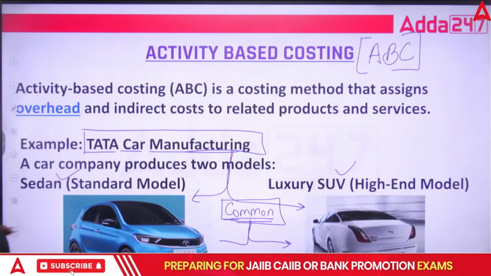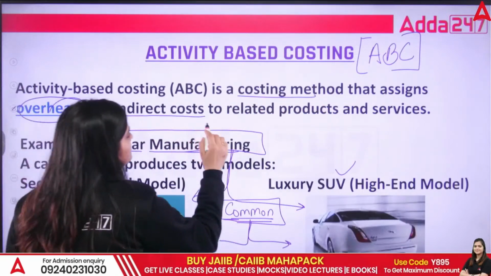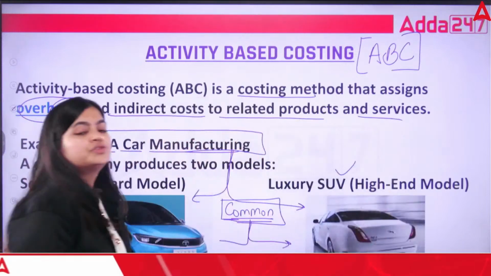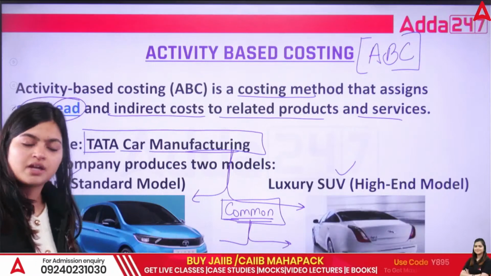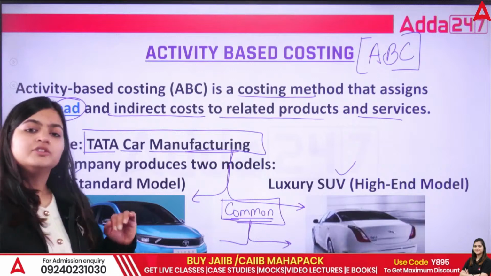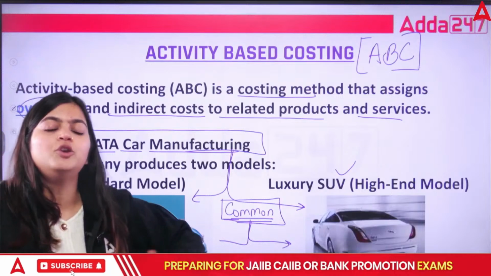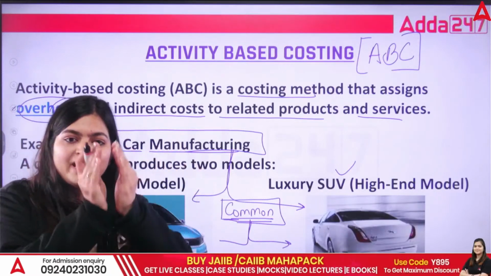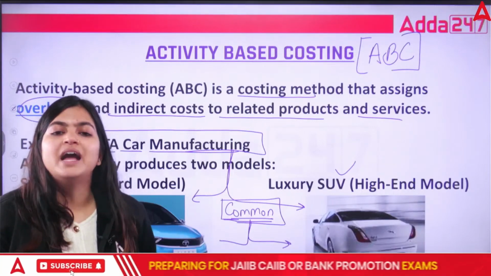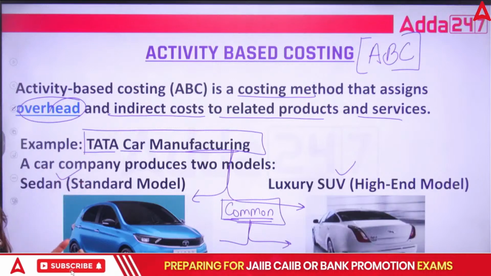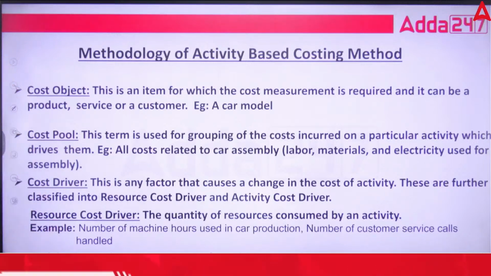So activity-based costing is a costing method that assigns overhead and indirect costs to related products and services. If there are direct expenses like purchasing tires, purchasing the body, purchasing mirrors, those are direct expenses. Indirect expenses are overheads in which you are incurring common expenses. And when you are bifurcating those common expenses based on different factors, that is what activity-based costing talks about. So this is your next way of assessing the tools.